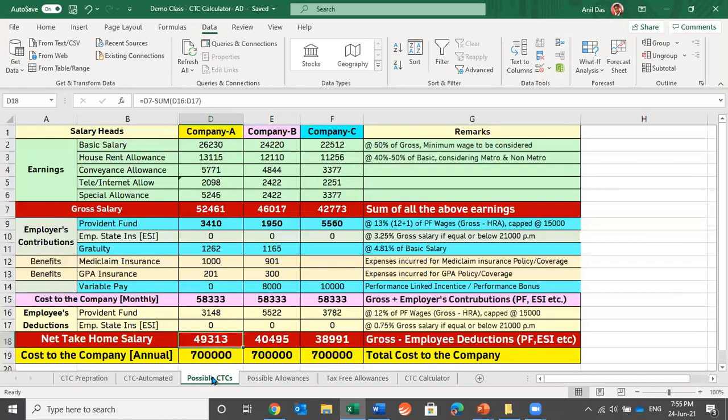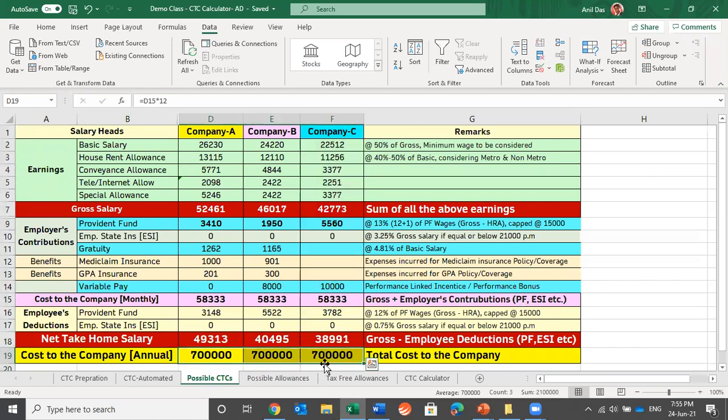And in the very beginning, I asked the question whether the take-home salary of all the people would be the same or not, where they are working with different companies but getting the same CTC. This is an example of three companies: company A, company B, and company C. All three companies are offering a CTC of 7 lakhs. But company A is giving a net take-home salary of 49,313. Company B is offering a take-home salary of 40,495, and 38,991 is the take-home salary in company C.